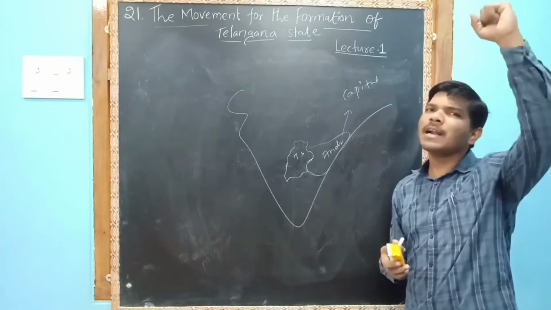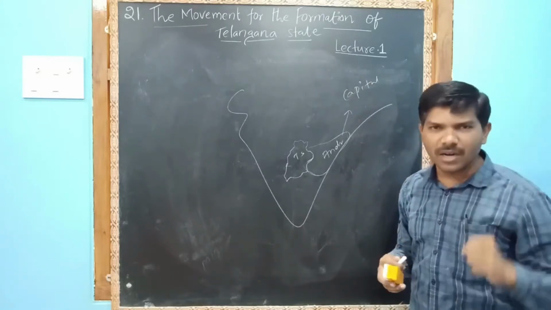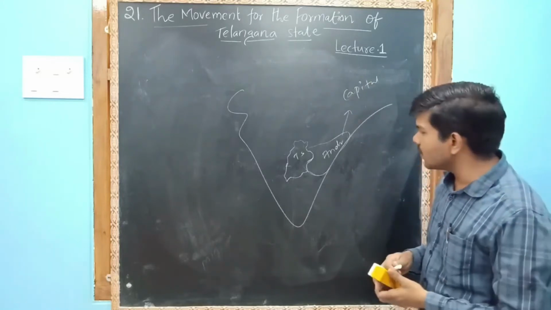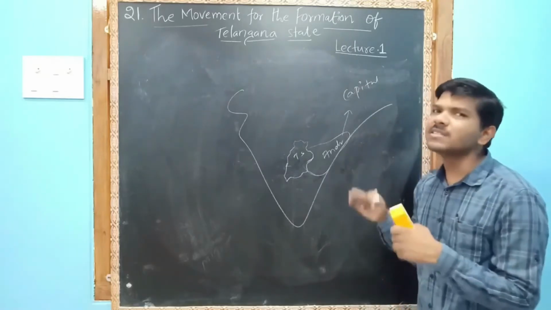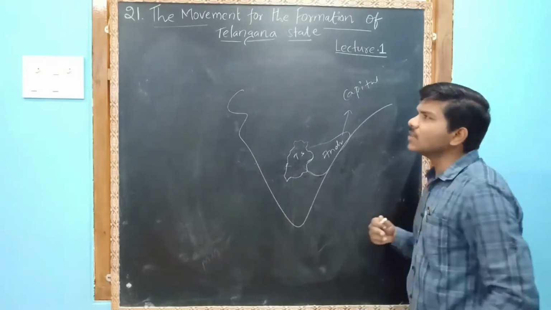Then there was a demand for Vishal Andhra. Intellectuals from the Andhra state were convincing the Telangana leaders.